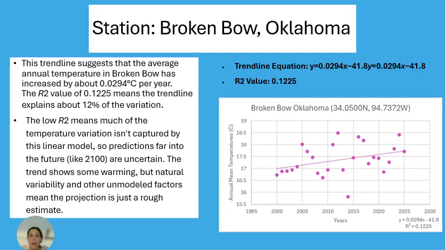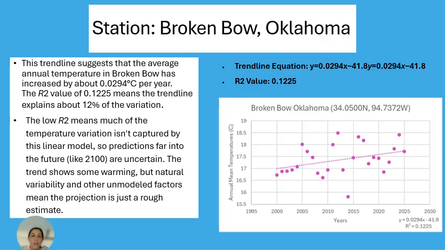Here you have Broken Bow annual temperature trends from the Broken Bow station. The average annual temperature in Broken Bow has risen by about 0.03 degrees Celsius per year. The trend line explains just 12% of yearly variations. R squared equals 0.1225, so temperatures still bounce around a lot from year to year.